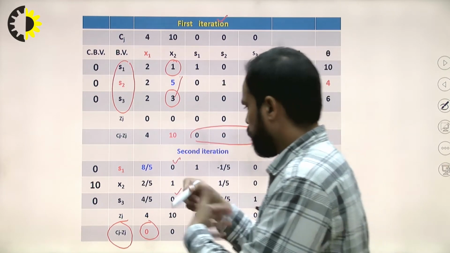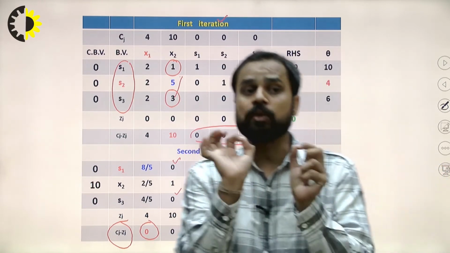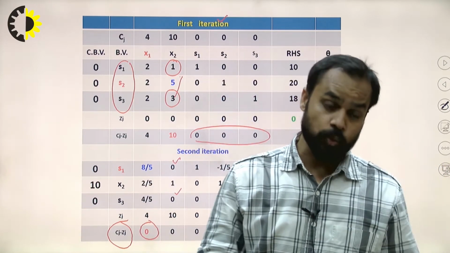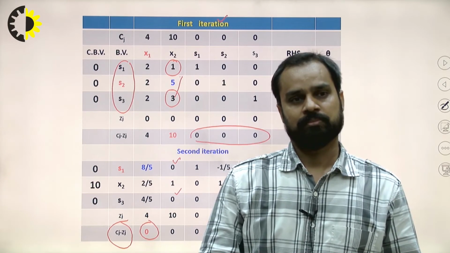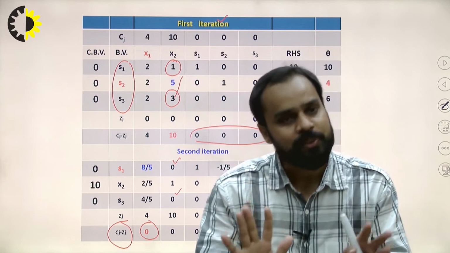Right? So there is no doubt that every basic variable is always 0 in the Cj minus Zj row. If any of the non-basic variables is also 0, that is the condition of an alternate optimal solution.